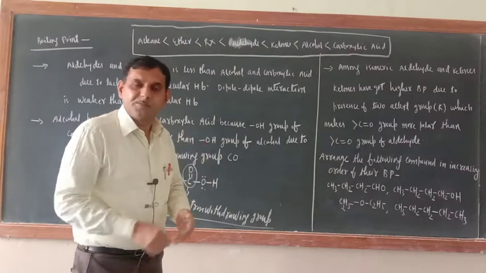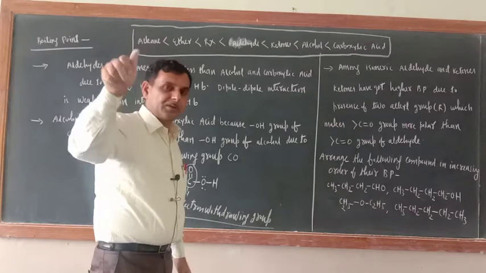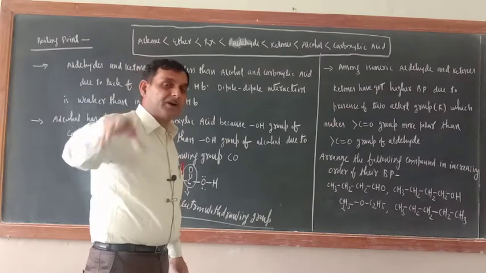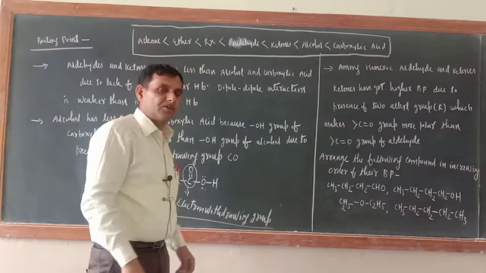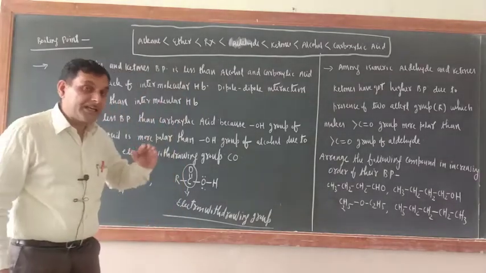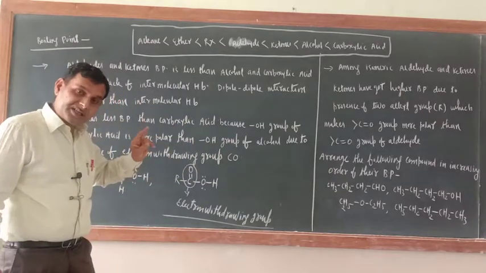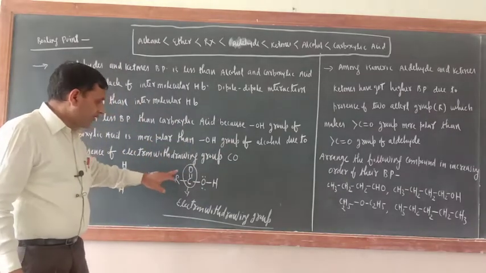Correct or not? Polarity is there. Active hydrogen containing compound means hydrogen bond is formed between active hydrogen containing compounds. Presence of hydrogen is also essential. Intermolecular hydrogen bonding means between two molecules. So just try to understand here what is there.